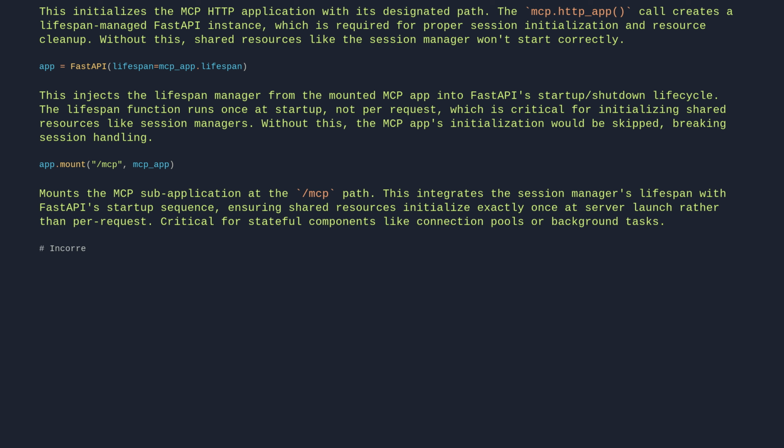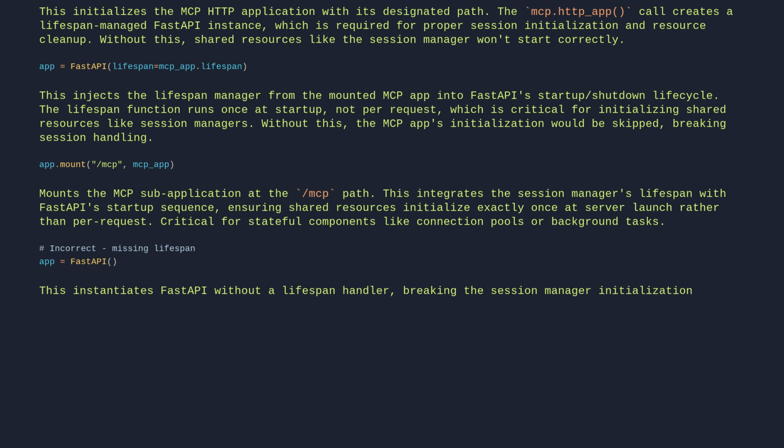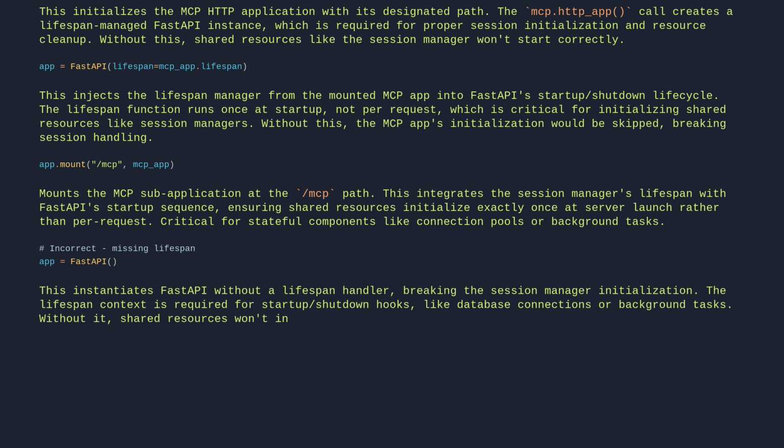# correct missing lifespan. app = FastAPI(). This instantiates FastAPI without a lifespan handler, breaking the session manager initialization. The lifespan context is required for startup and shutdown hooks, like database connections or background tasks. Without it, shared resources won't initialize properly.